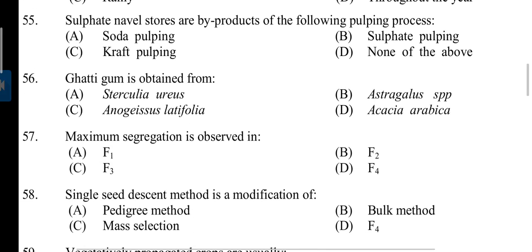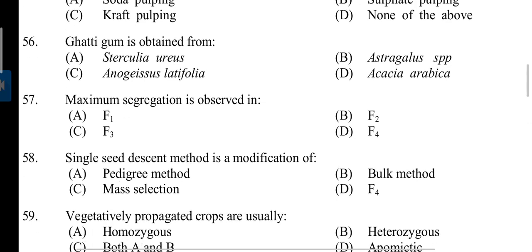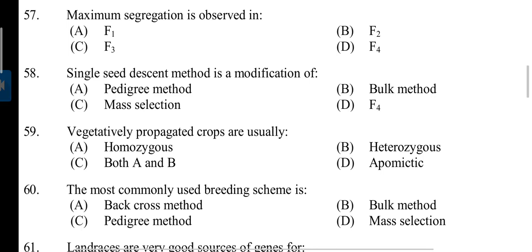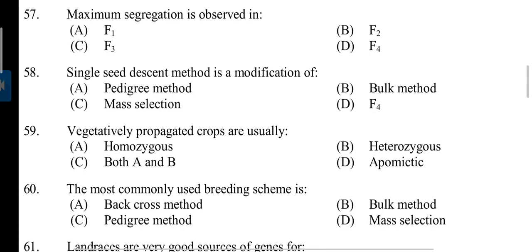Question number 55. Sulfate naval stores are by-products of the following pulping process. Answer is C. Kraft pulping, and also answer B. Sulfate pulping. Question number 56. Ghati gum is obtained from Anogeissus latifolia. Question number 57. Maximum segregation is observed in. Answer is B. In F2 generation.